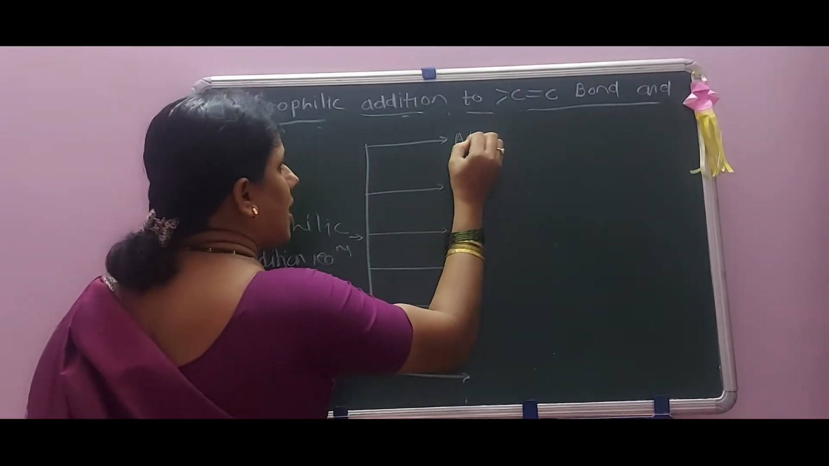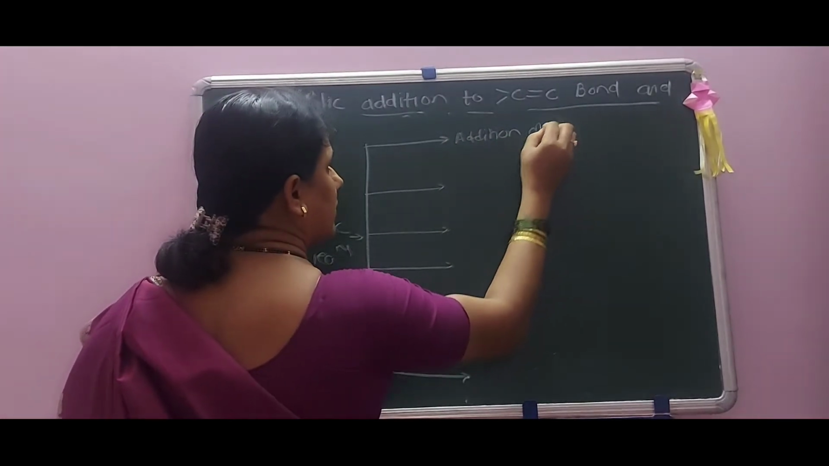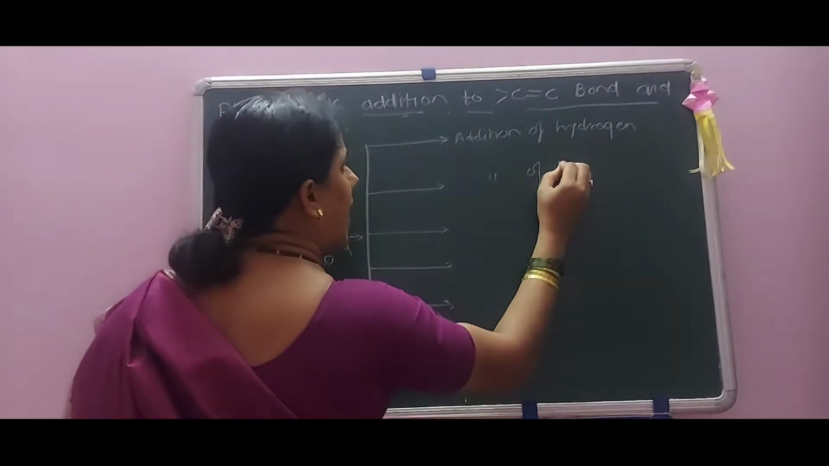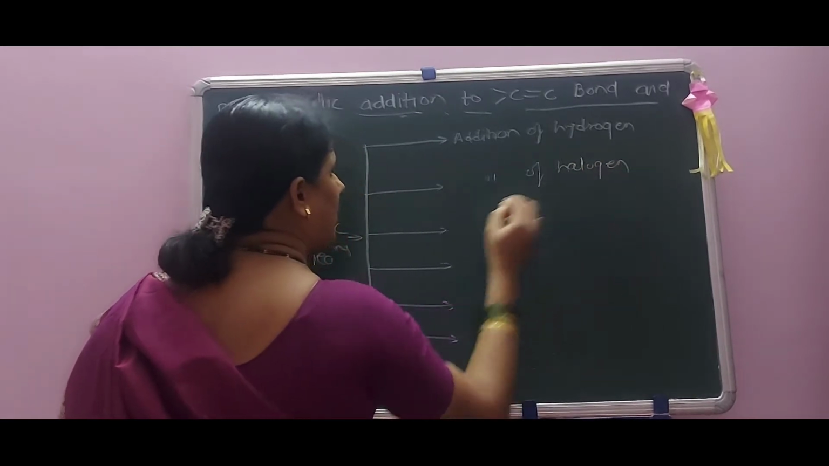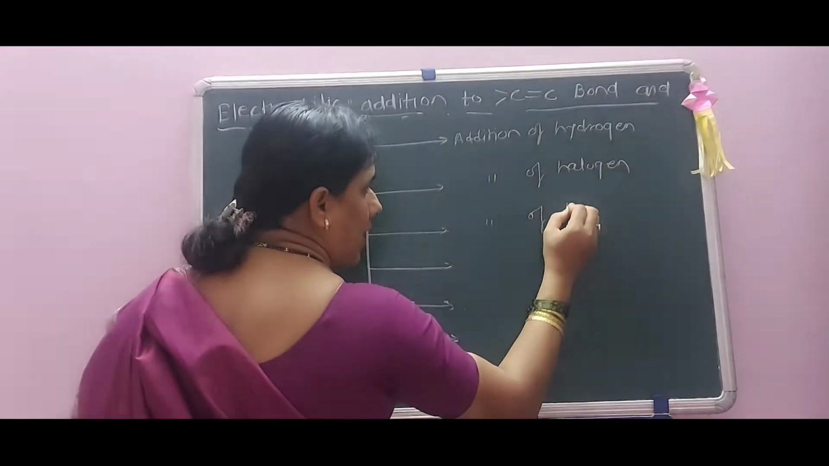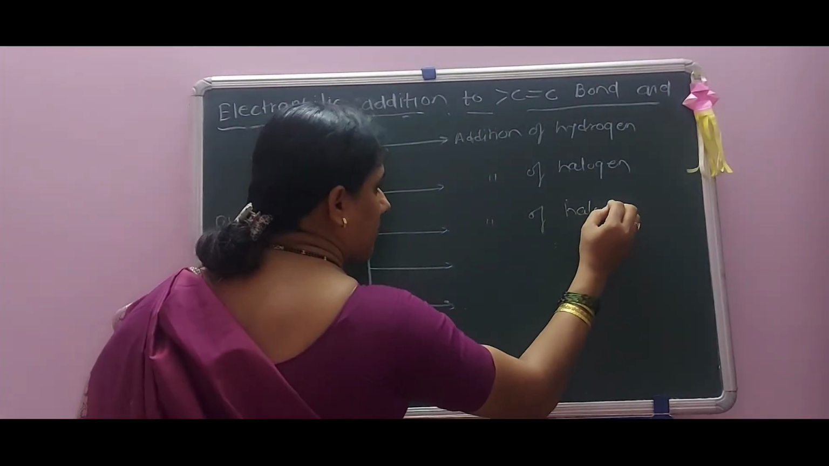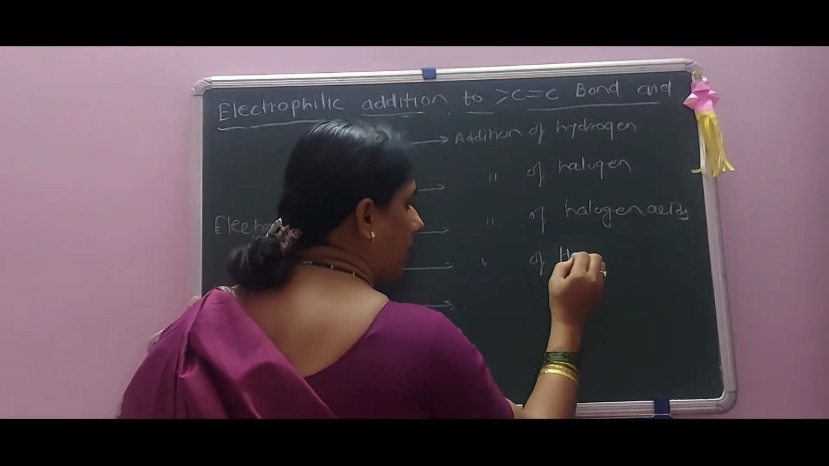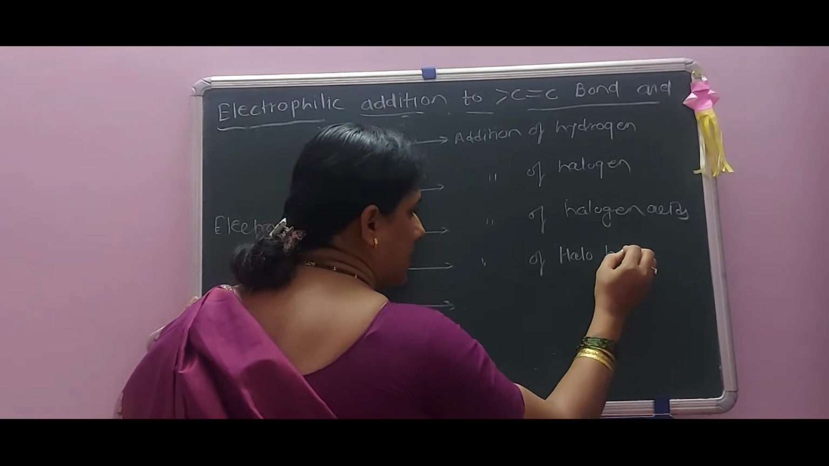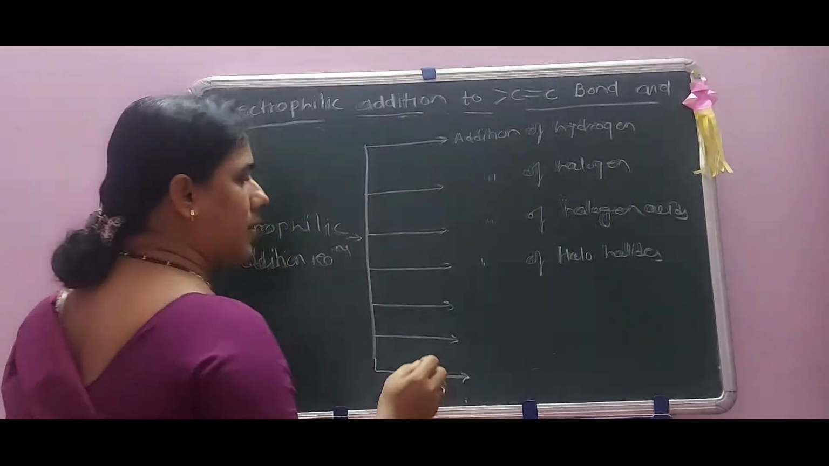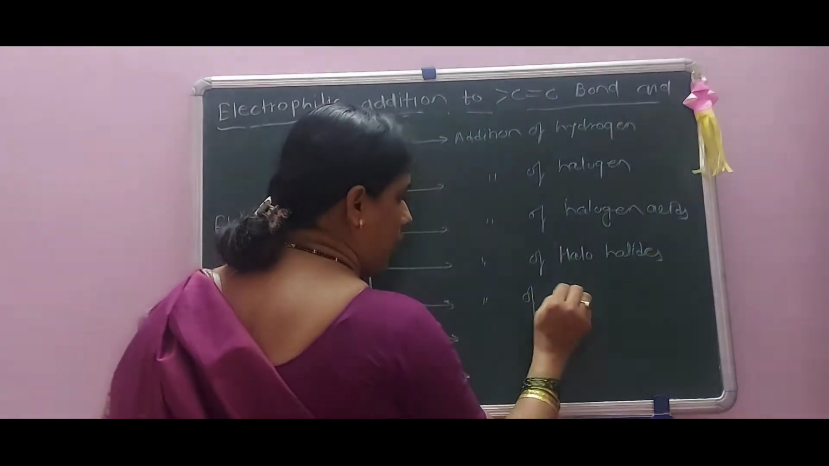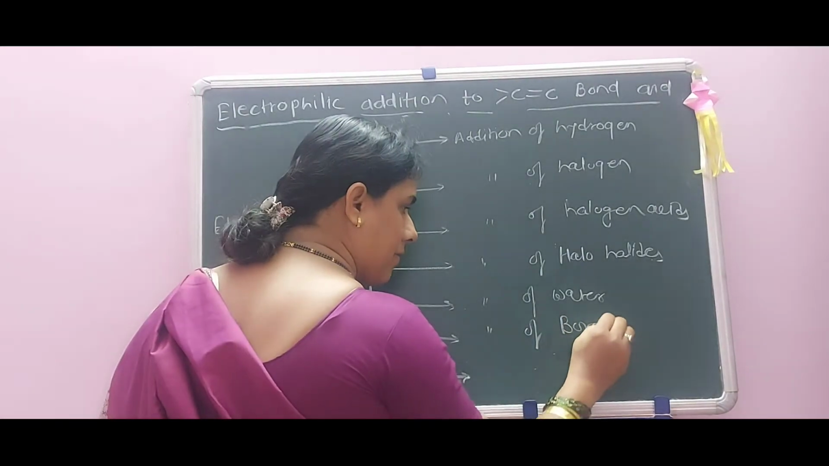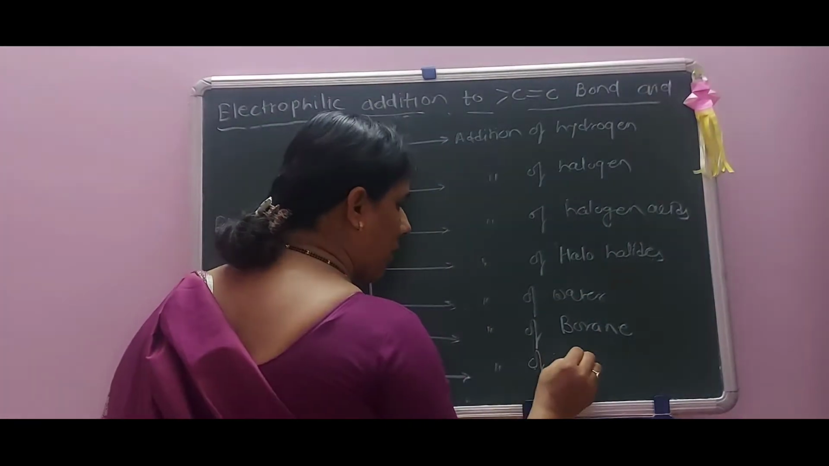First is the addition of hydrogen. Second, addition of halogen. Third, addition of halogen acids. Fourth is addition of hypohalous acids. Okay. Next one is addition of water. Next one is addition of boranes. Next one is addition of ozone.